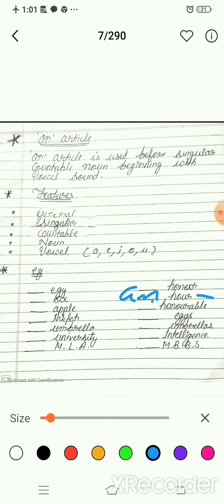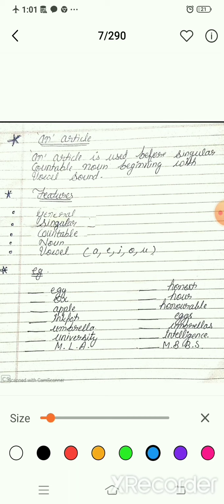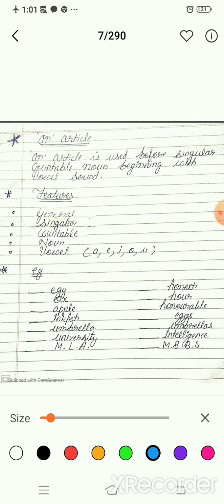Now move to the next one, honorable. Similarly H is silent here, and we pronounce it "onorable". O is a vowel, that's why we will fill in "an" article here, not "a".